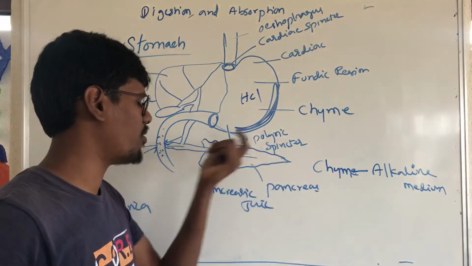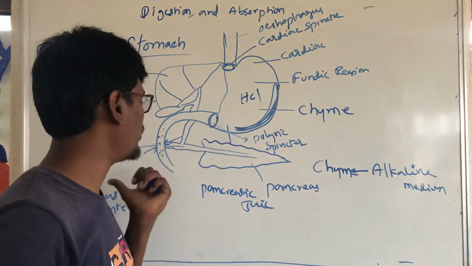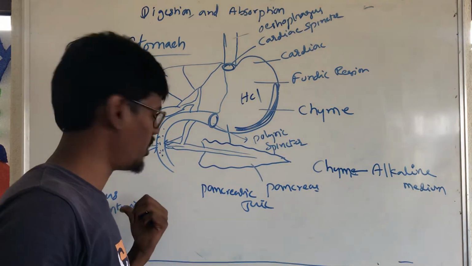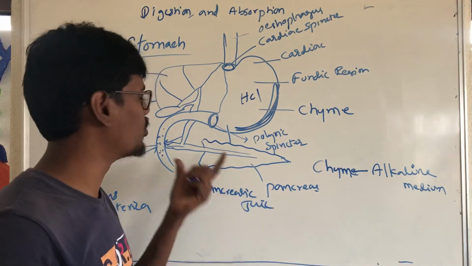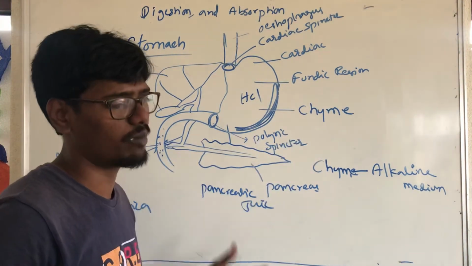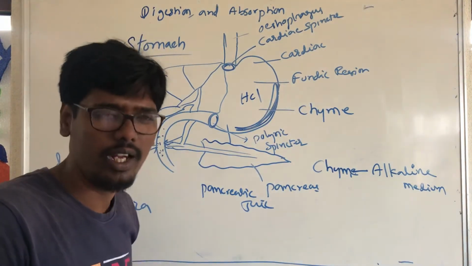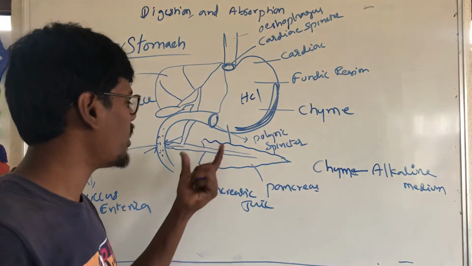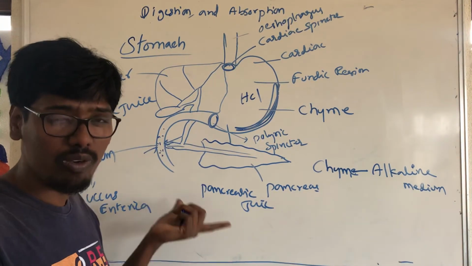Pancreatic juice, bile juice and intestinal juice, the succus entericus, mix with the highly acidic chyme. That chyme is converted into alkaline medium, so it is not damaging for the walls.